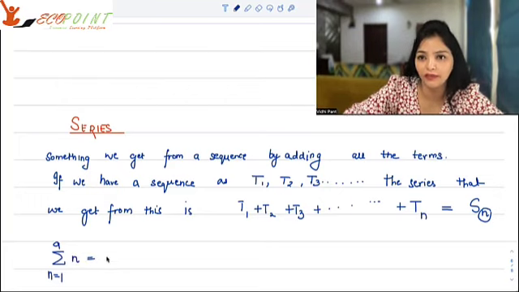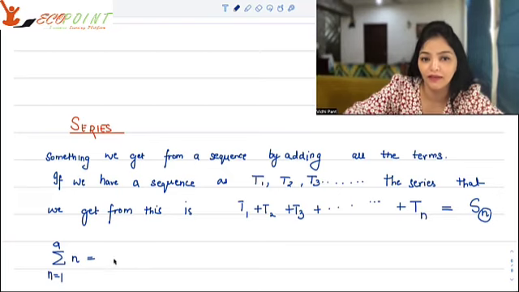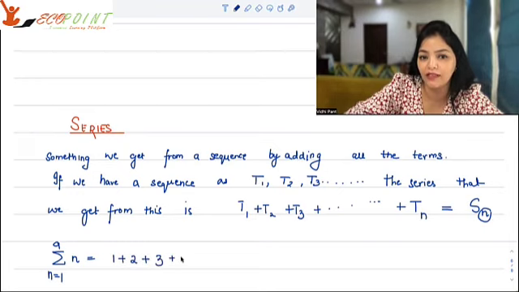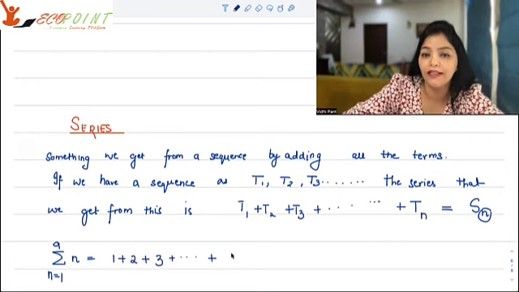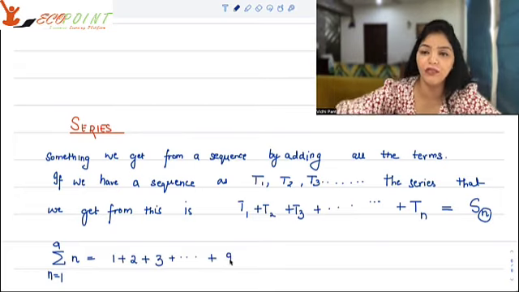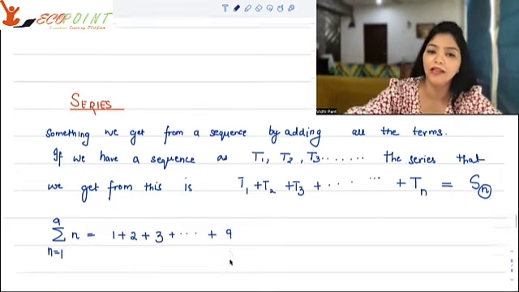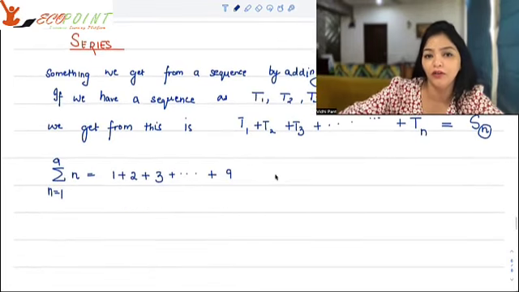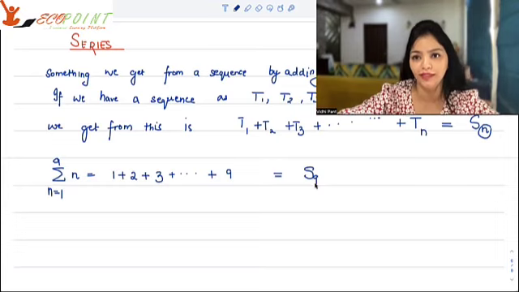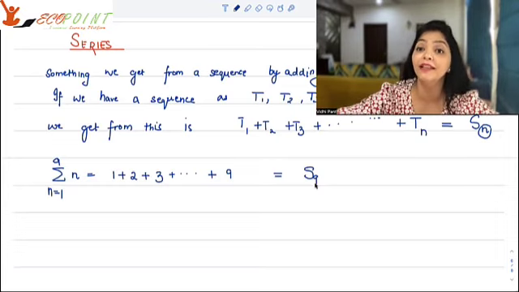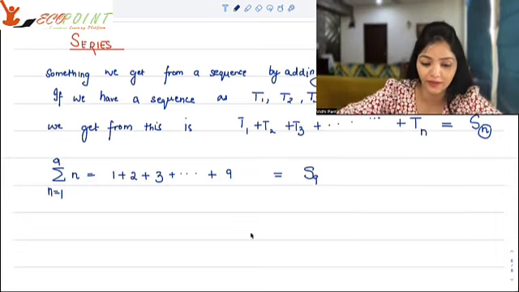When you open it up, sigma notation is basically standing for add. So 1, plus the next term you add 2, plus the next term you add 3, so on and so forth, till n equal to 9 you have to add. So till 9 you are adding, okay? That's what is your S9. Your n is 9 here.